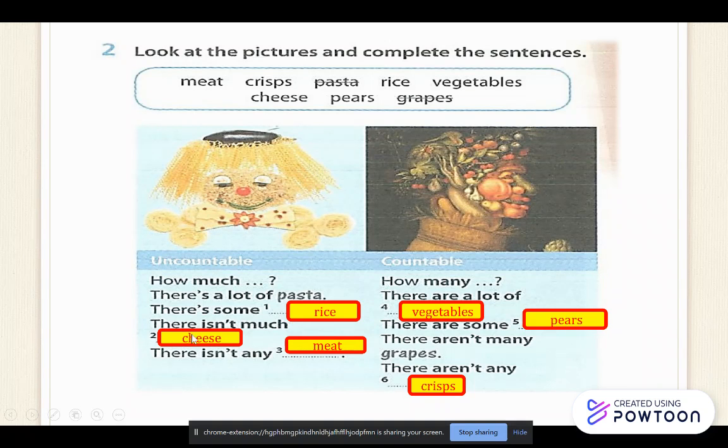And in uncountable, there isn't much cheese is negative. So that means there's little there. There isn't any meat. Much means there's some, but it's not enough. There isn't any meat means there's no meat at all. So it's completely negative. There aren't many grapes. That means there are grapes, but we don't have enough. There aren't any crisps at all. So both are negative sentences.